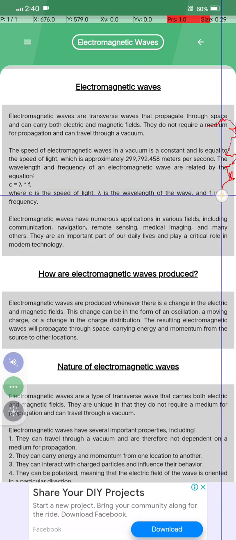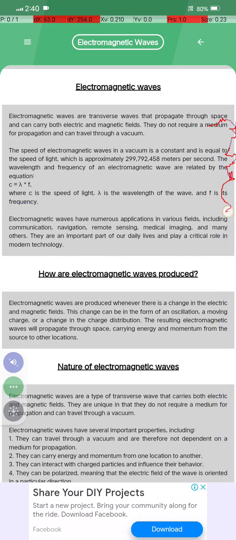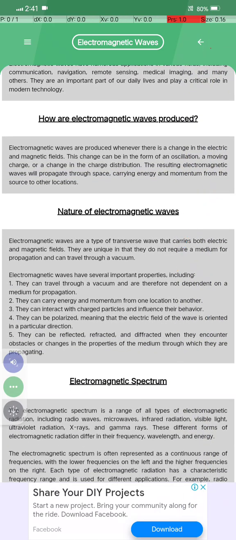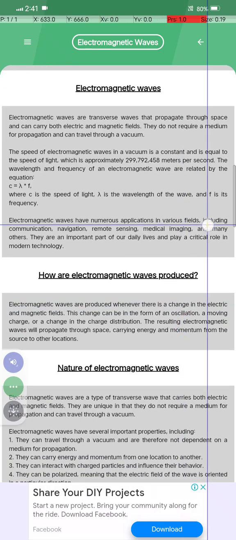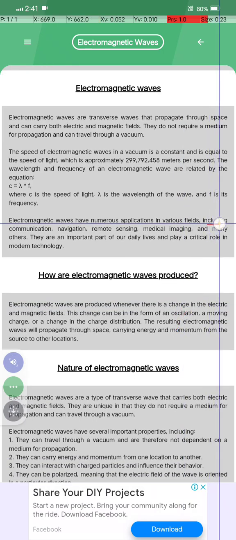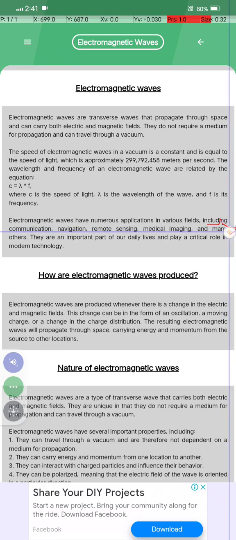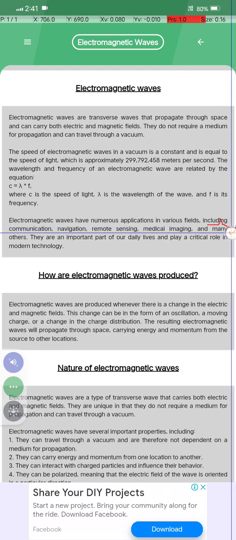The wavelength and the frequency of electromagnetic waves are related by the equation c = λf, where c is the speed of light, λ is the wavelength of the wave and f is the frequency. Okay, and there is nothing to be afraid of. Electromagnetic waves have numerous applications in various fields, including communication, navigation, remote sensing, medical imaging and many others.